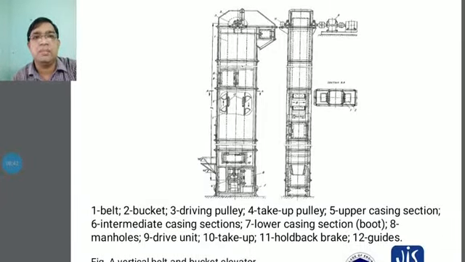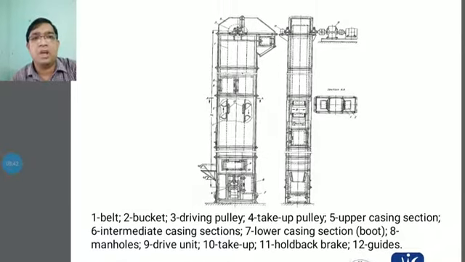You can see here that this is a bucket elevator. The different parts are numbered here. The first is the belt, the second is the bucket, the third is the driving pulley, the fourth is the take up pulley, the fifth is the upper casing section, the sixth is the intermediate casing section, and the seventh is the lower casing section and boot.